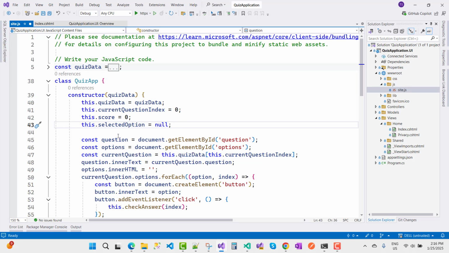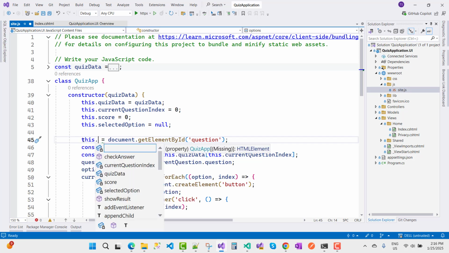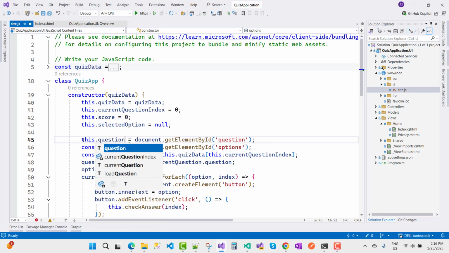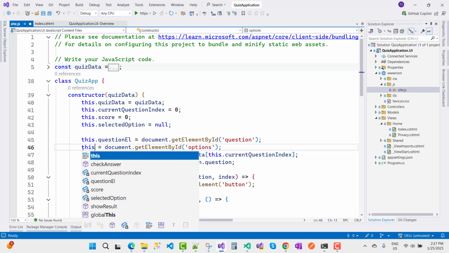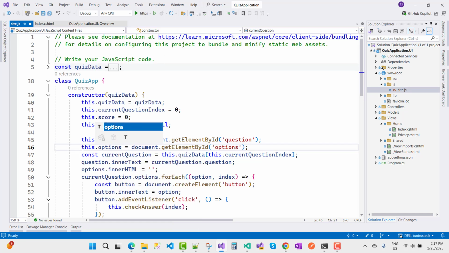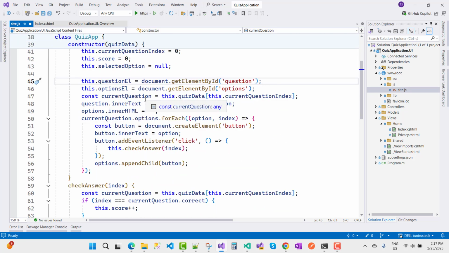So this dot, I want to take the constructor. So this.questionsElement, and that is document.getElementById questions, and the options element. So this.optionsElement, and that we have options.